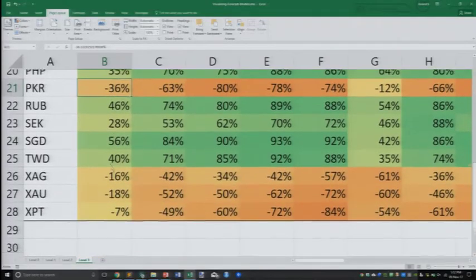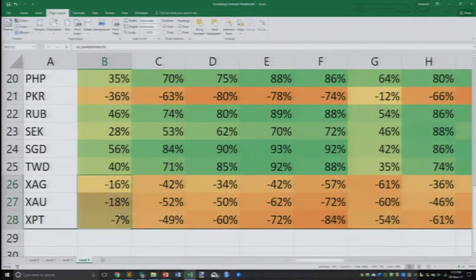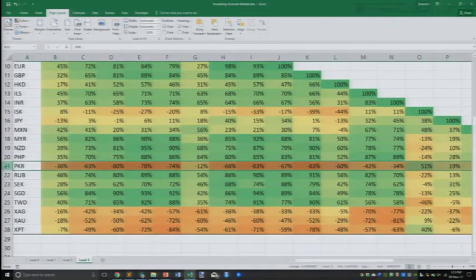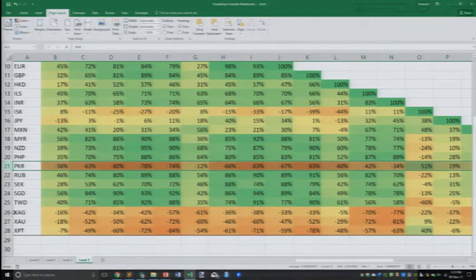75% correlated with, sorry, I forget what IXIC is, but only 2% correlated with the Canadian dollar, negatively correlated with the Japanese yen, strongly negatively correlated with the Pakistani rupee, and mildly negatively correlated with gold, platinum and silver. So, I find also that if I look at it at this level, Pakistani rupee is interestingly negatively correlated with a large number of currencies. So are gold, silver and platinum.